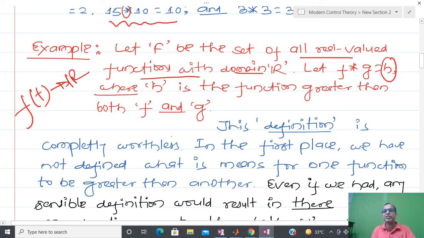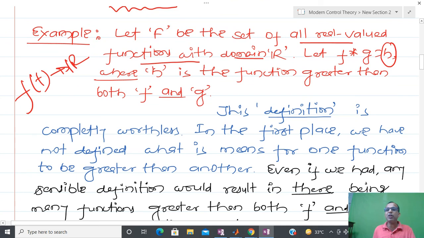Now you have to check whether this represents a binary operation or not. You can see that this definition is worthless, because h is just some function greater than f and g. There are several such functions, so the same input will map to several outputs, so that is not a function, and for that reason the definition is not correct.